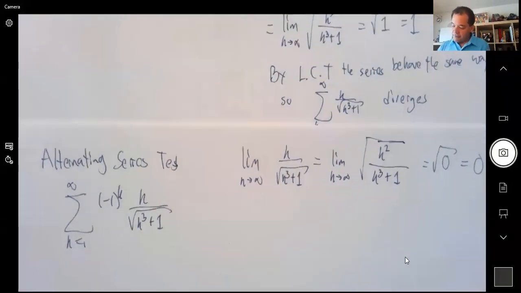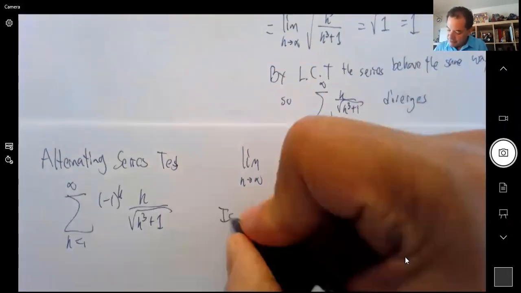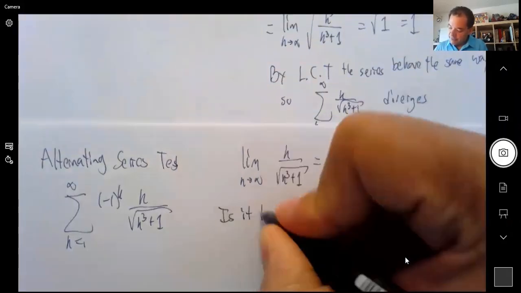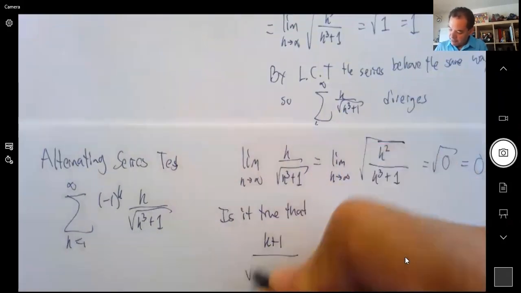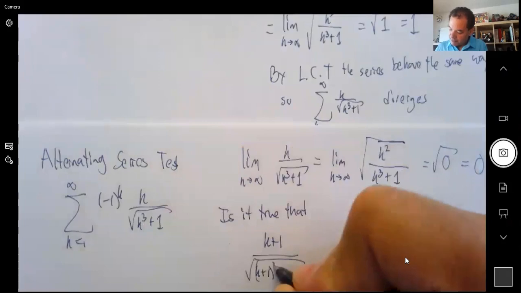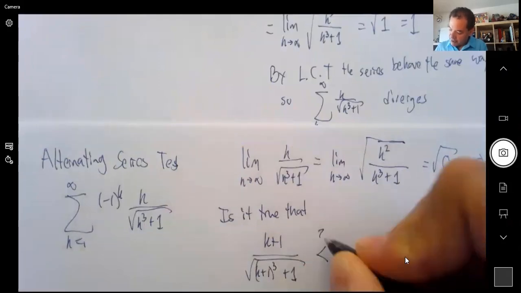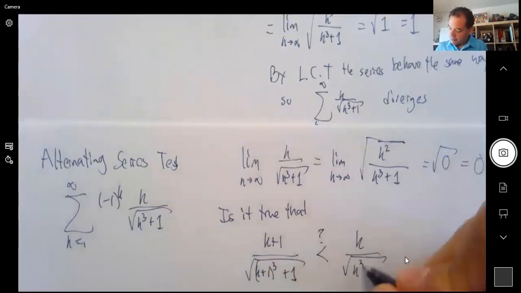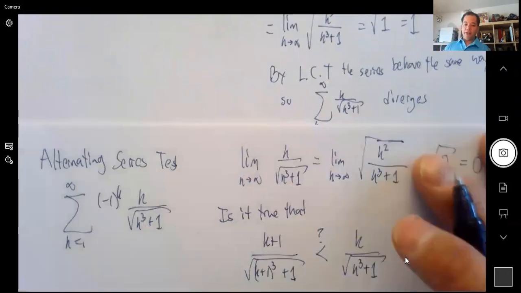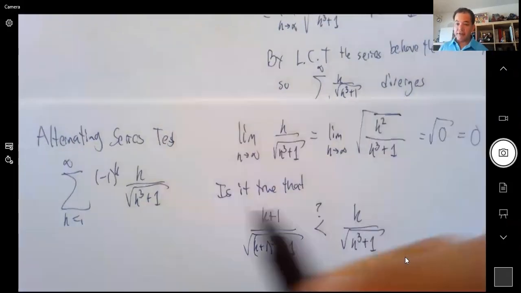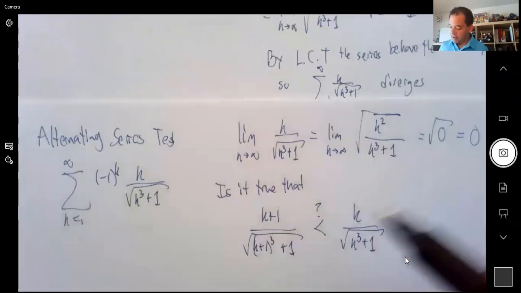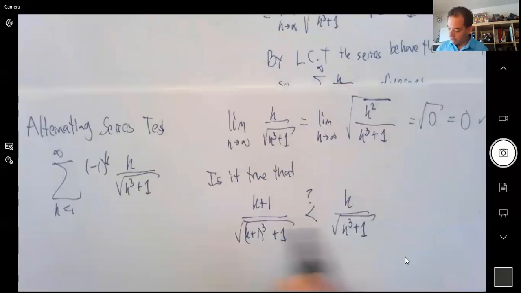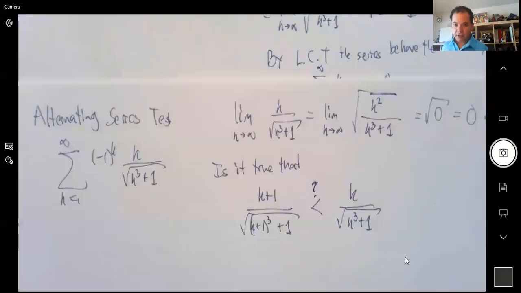The next one is, is it true that this becomes smaller, right? So is it true that k plus 1 over the square root of k plus 1 cubed plus 1 is smaller than k over the square root of k cubed plus 1. You can check the inequality, or you can use the derivative of this. And if the derivative is negative, then you're done. So I'm going to try to check the inequality. So is this true or not? So right now we don't know. So I have a question mark here.